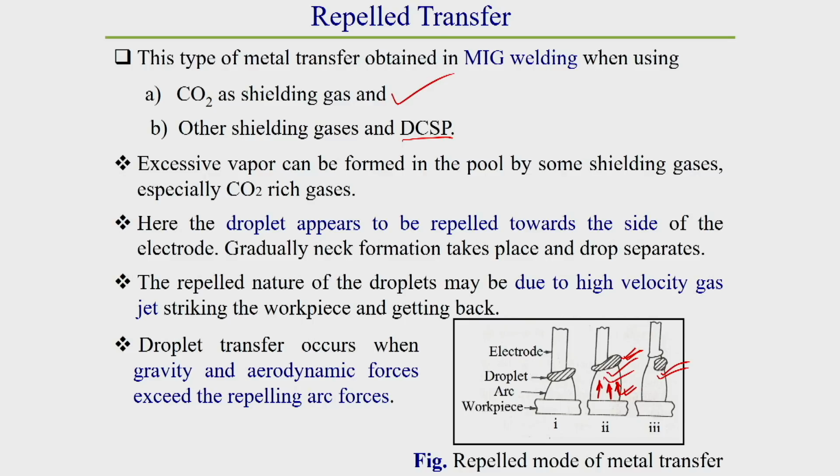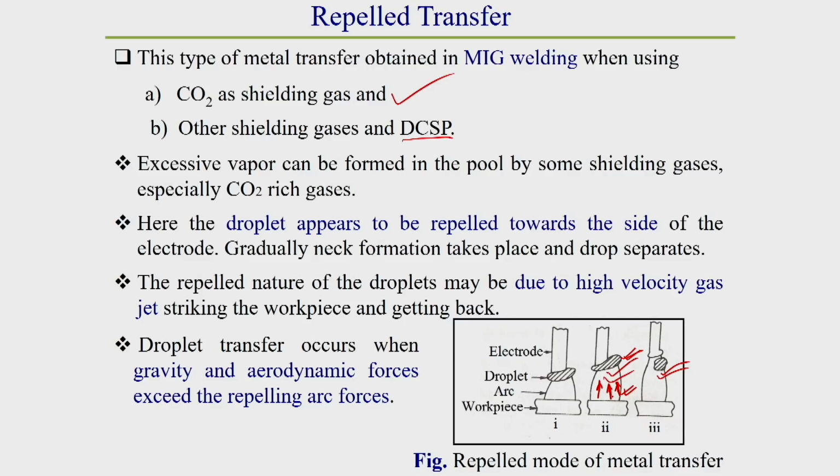So how it occurs, that idea you can get from here easily. It occurs due to this repelling nature of the droplet, maybe due to the high velocity gas jet striking the workpiece and getting back. So it creates some repelling force. This high velocity gas jet generally creates some repelling force to the droplet, which is generally against the gravitational force